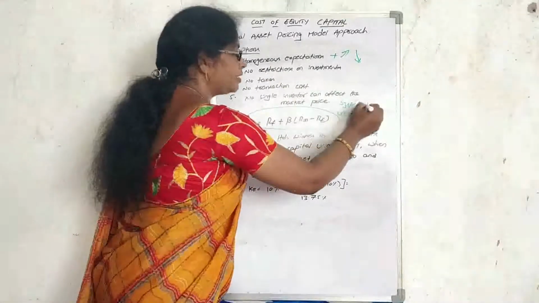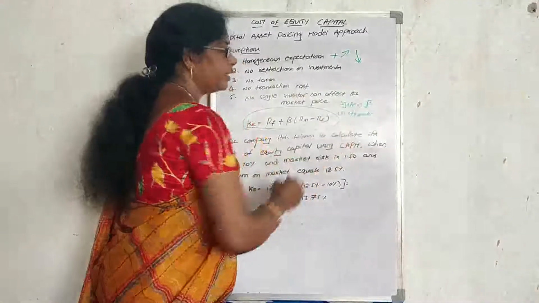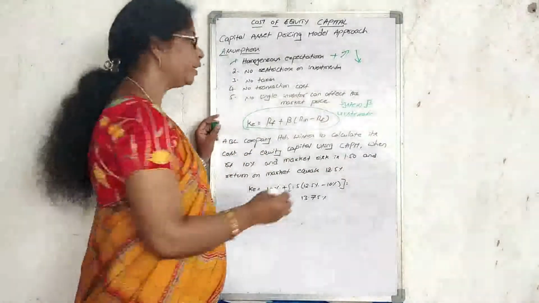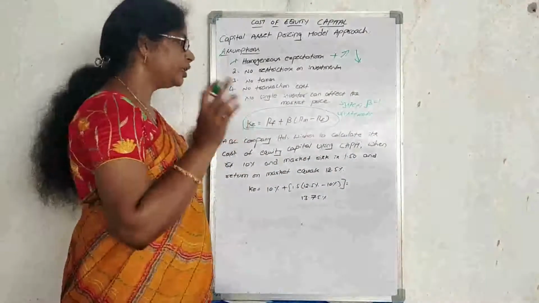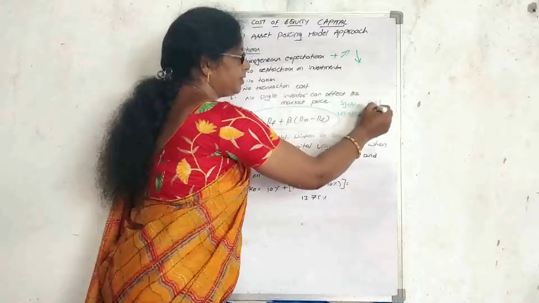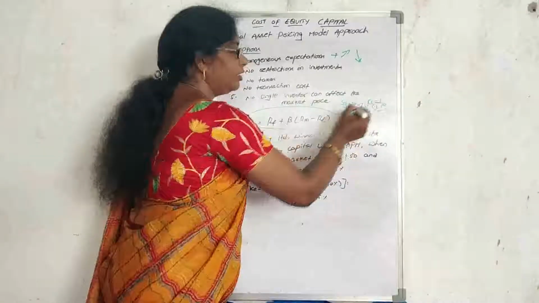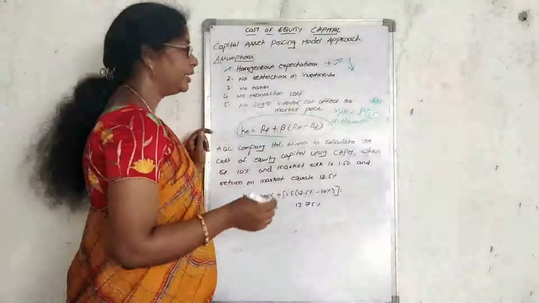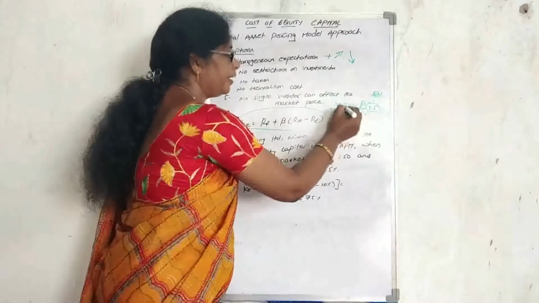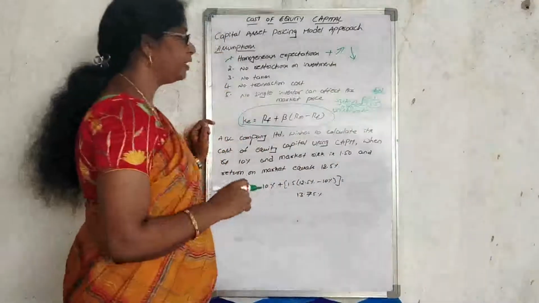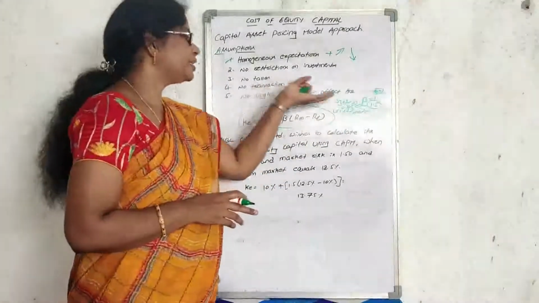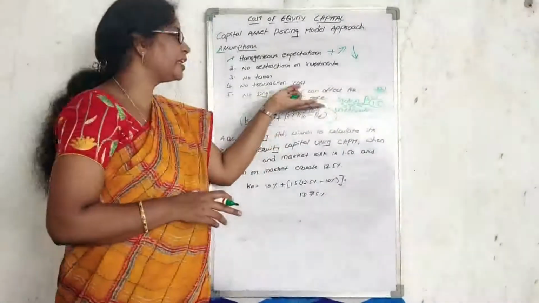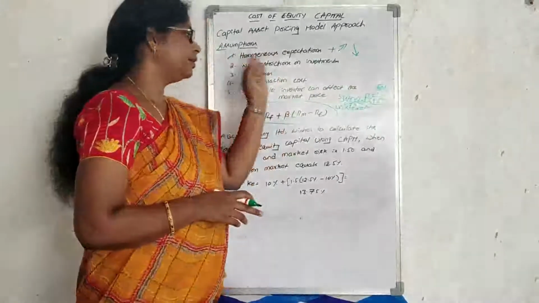For systematic risk, I use the notation beta. According to my assumption, beta equals 1. If the value increases, say to 1.5, it means the risk has increased by 50%. If the value is 0.75, what is the meaning of that? You are in the safe zone because systematic risk is very low. Based on that we can understand how much risk is in that investment, the company or whatever it may be.